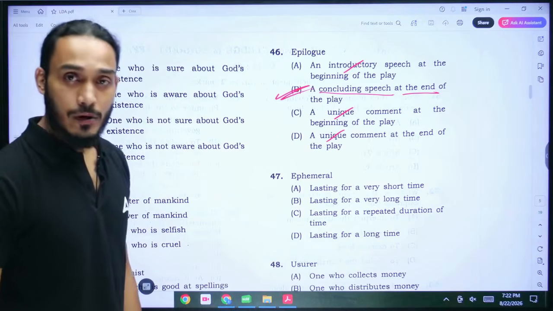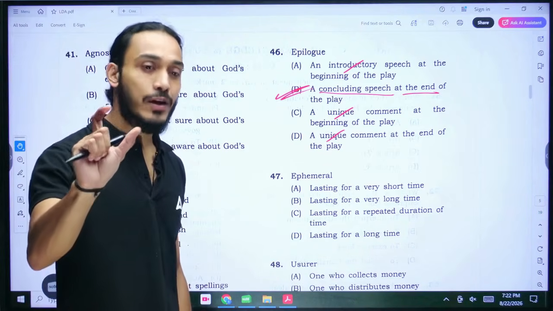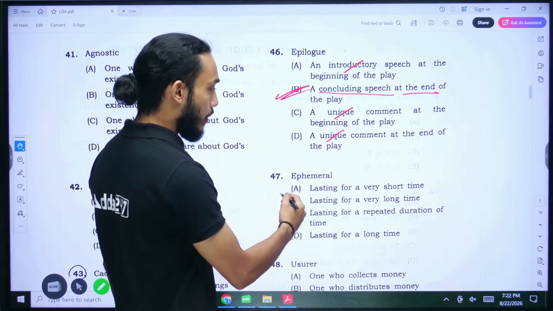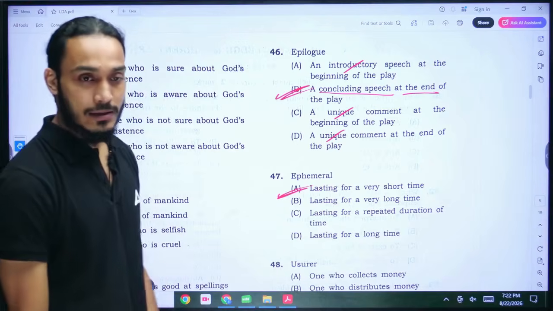Ephemeral. What does ephemeral mean? Something that lasts for a very brief amount of time, for a very brief period of time. So lasting for a very short time. That's the correct answer. A is the correct answer there.